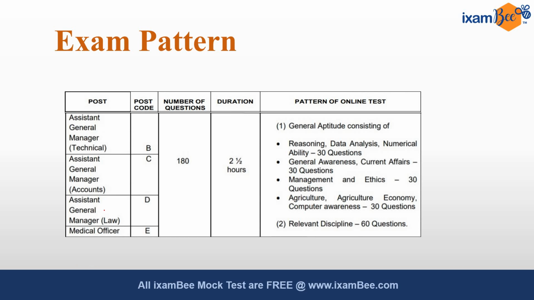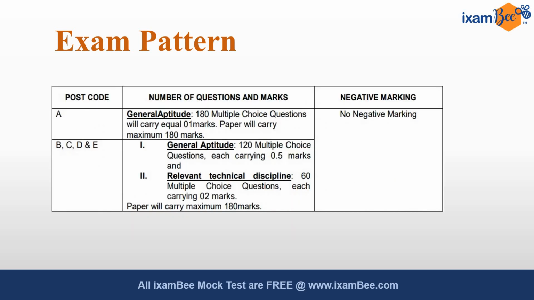Here we are interested in Assistant General Manager Law. There will be 180 questions, 2.5 hours duration, and this section is divided into two parts: General Aptitude and Relevant Discipline, that is your legal discipline. What are the marks allotted to each section? For law officer post, the general aptitude will have 120 multiple choice questions of 0.5 marks each. That means general aptitude will have a weightage of 60 marks, and in relevant discipline we have 60 questions of 2 marks each. That means it will hold a weightage of 120 marks. So you can see how important your legal knowledge is for this exam. Important thing to notice here is that there is no negative marking in the exam, so make sure to attempt all the questions in the exam.